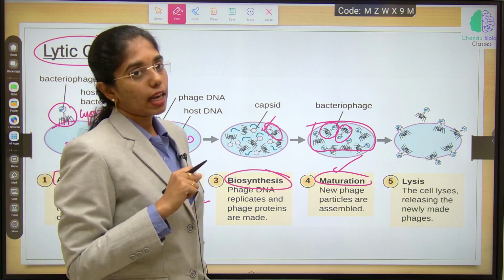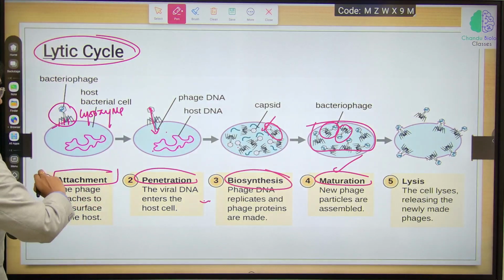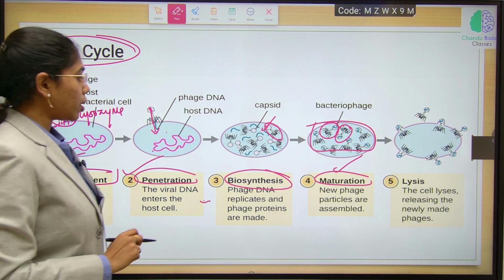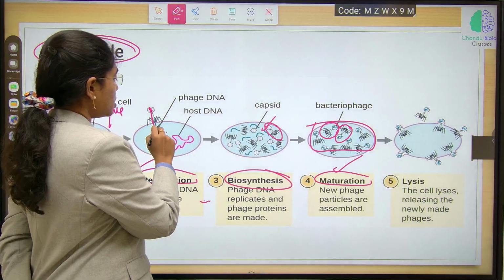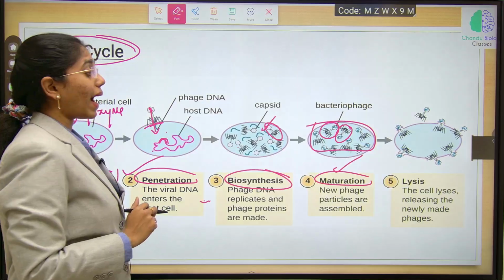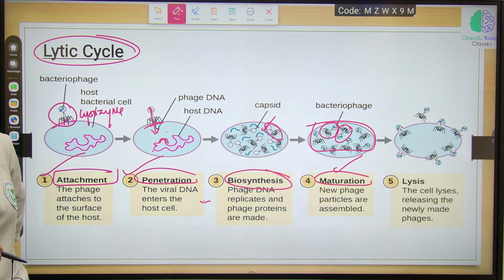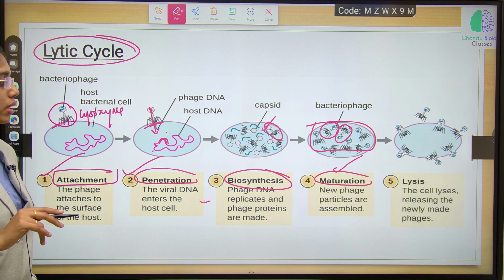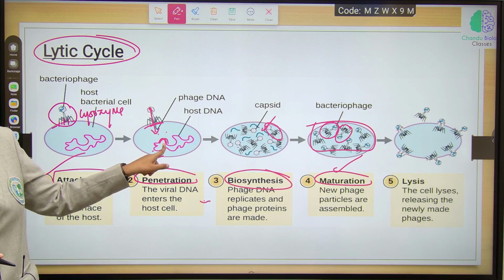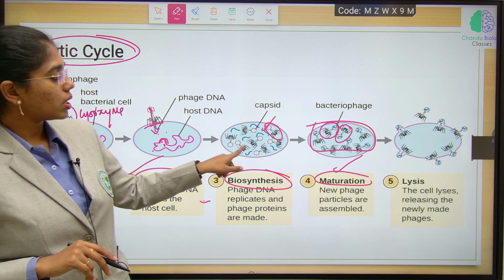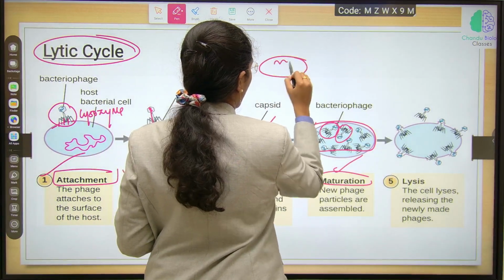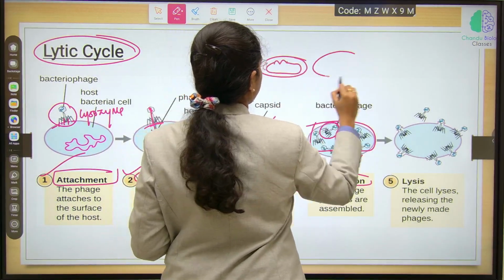What happens in the lysogenic cycle? The attachment step and penetration step go the same. Here after penetration, the viral genetic material gets integrated with the bacterial genetic material. Once it is integrated, the biosynthesis happens and the viral particle will replicate along with the bacterial genetic material like this.